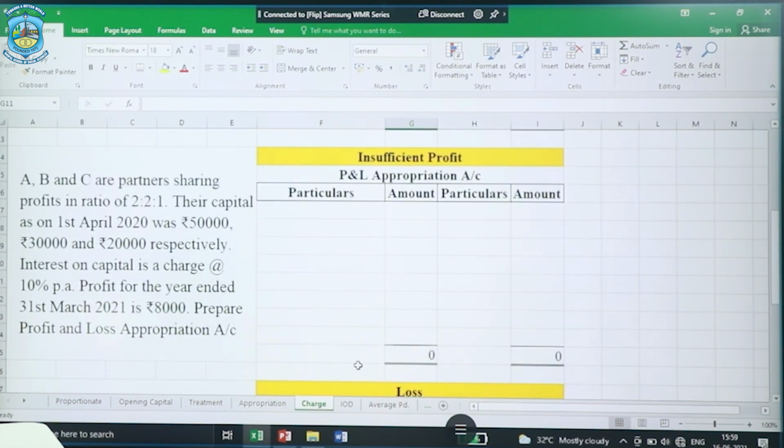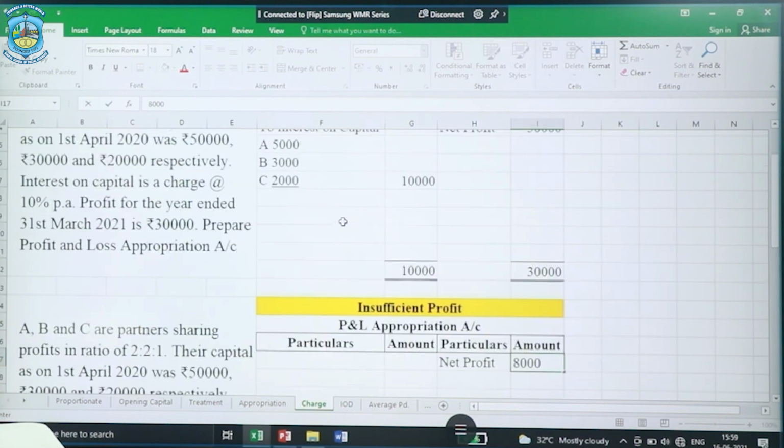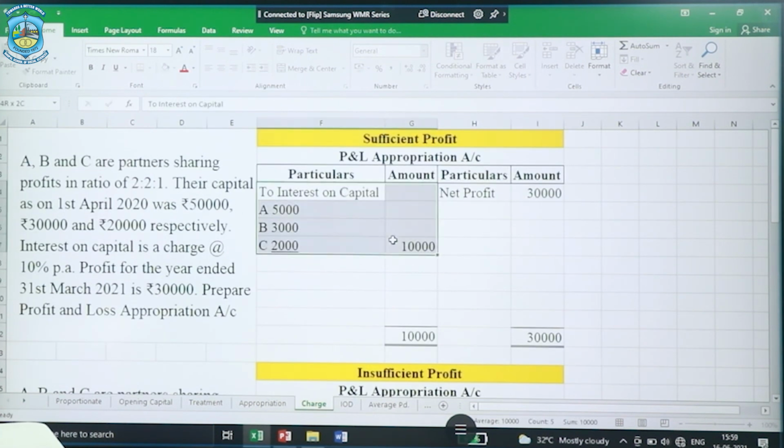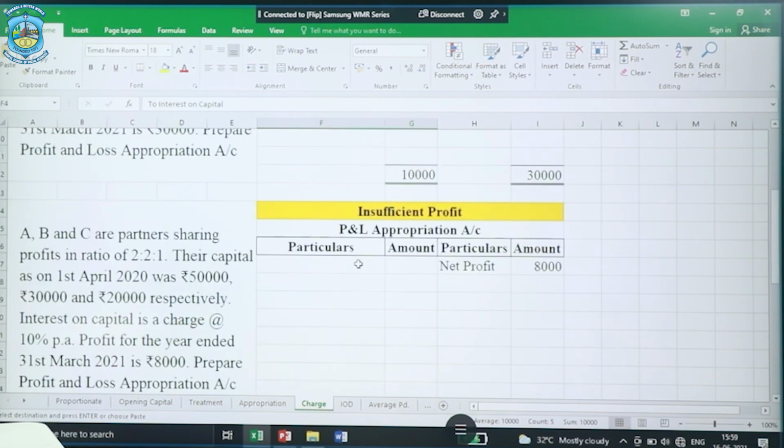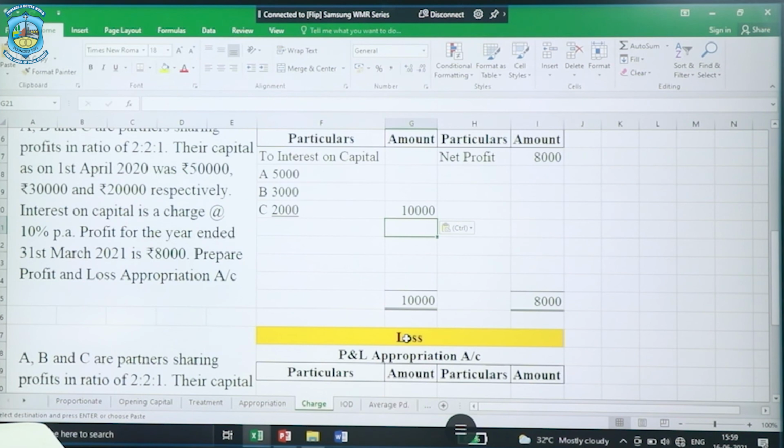The second situation is when the profit is less, that is, the net profit given is 8,000 only. Even in such a situation, the same interest on capital shall be provided. Look at this. The same interest on capital shall be provided. Therefore, I'm just copying the same content and pasting it over here. This will result in a loss of 2,000.